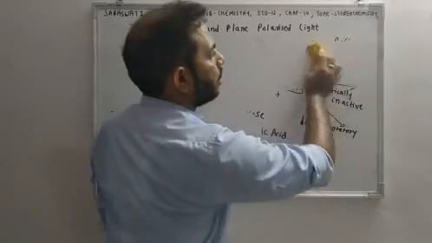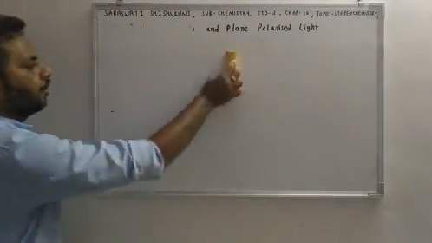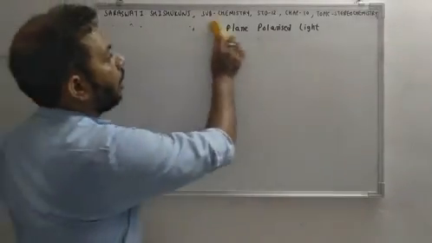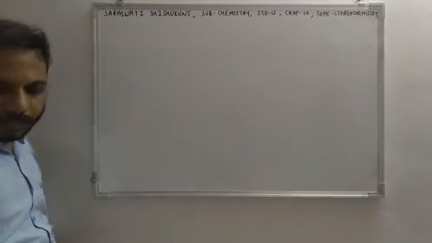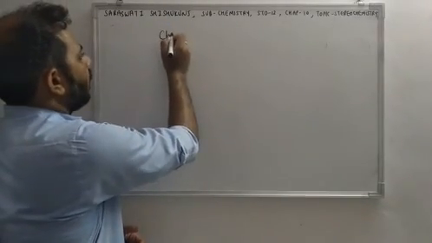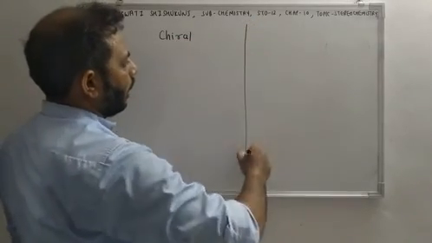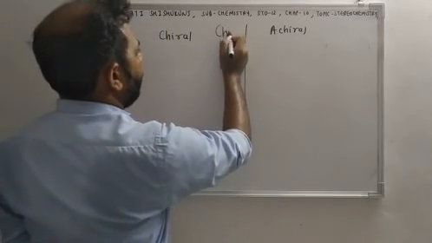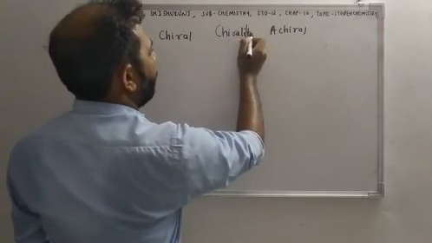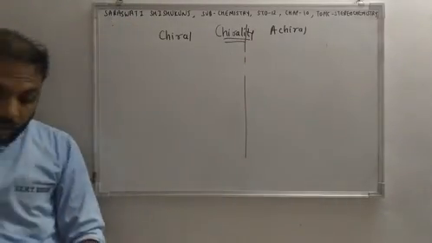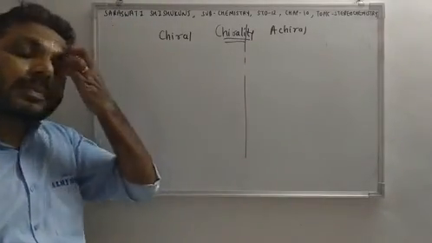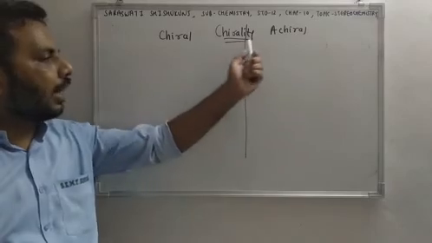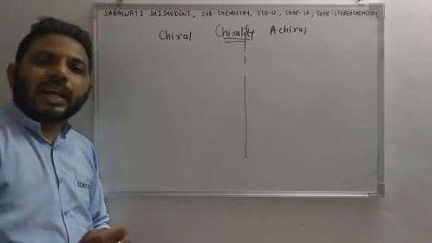Now, we are going to discuss some more basic terminologies of stereochemistry. The next terminology is chiral or achiral. Okay, so two terms are there, chiral and achiral. And the terminology is chirality. So there can be two types of compounds or two types of objects, chiral and achiral. Now the question is, what is chiral and what is achiral?